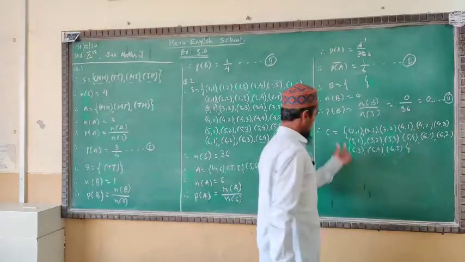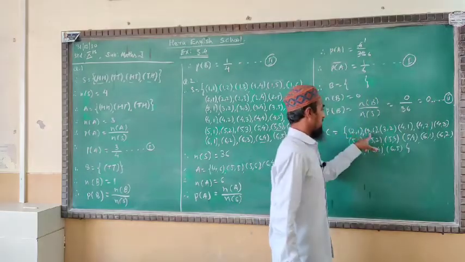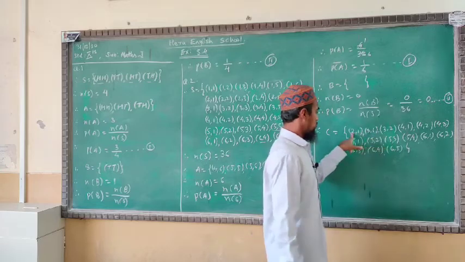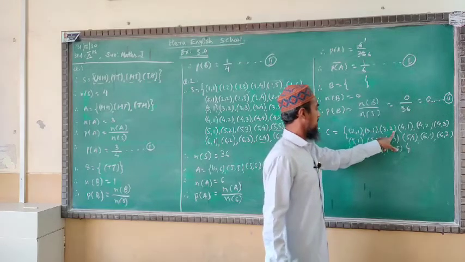Now close. See, in all these samples the first die is greater than the second die: 2 1, 3 1, 3 2. Okay, are you all getting it?